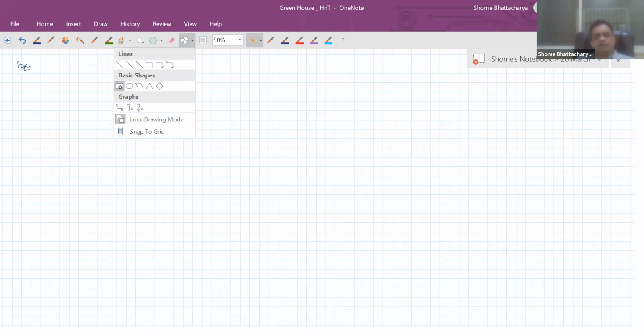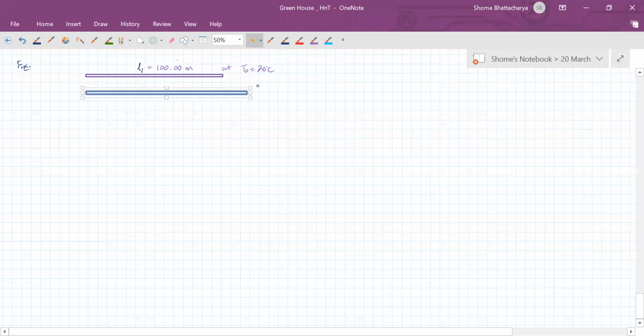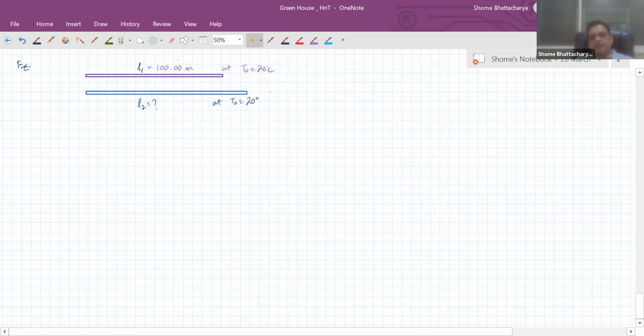Now we have this situation. We have one rod which is of length 100 meters at a temperature of 20 degrees C. And we have a second rod which is of some unknown length at that same temperature of 20 degrees C. Now this rod is made of a material which has an alpha of 2 into 10 raised power minus 6 per degree C, whereas the first rod is made of a different metal with alpha, let's say, 3 into 10 raised power minus 6 per degree C.